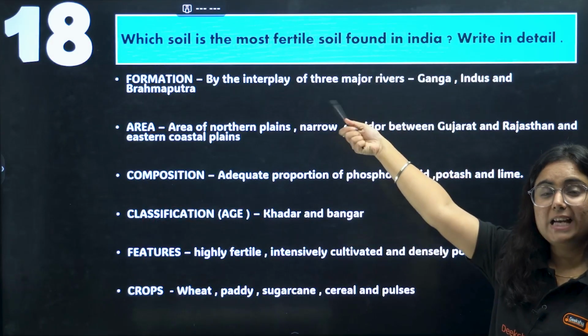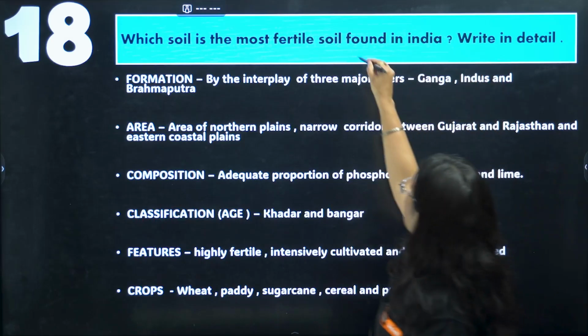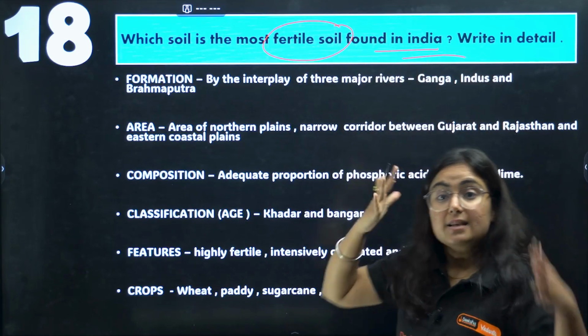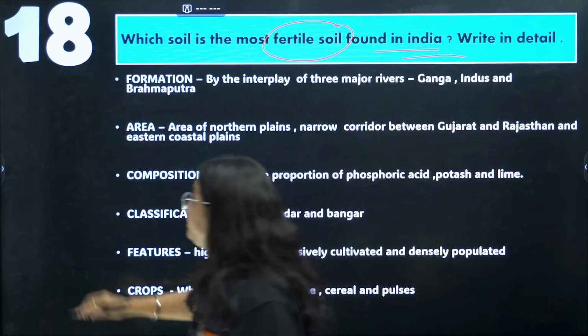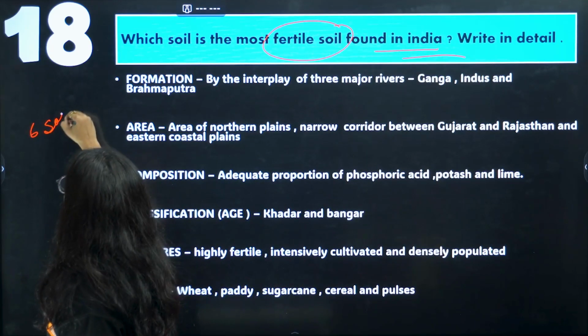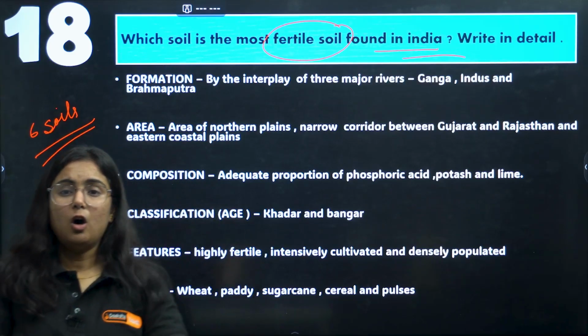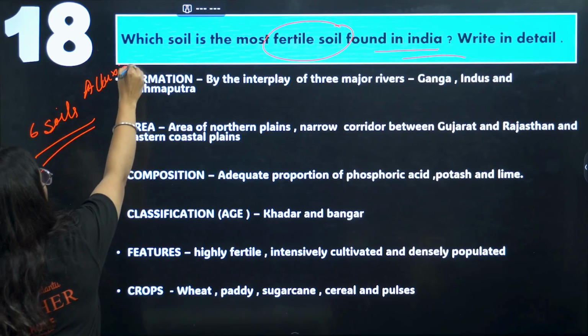Now see how they have just tested your mind: which soil is the most fertile soil found in India? We have a total of 6 soils in India. We need to identify which is the most fertile soil, and there is no doubt which soil we are going to talk about. We are going to talk about alluvial soil.